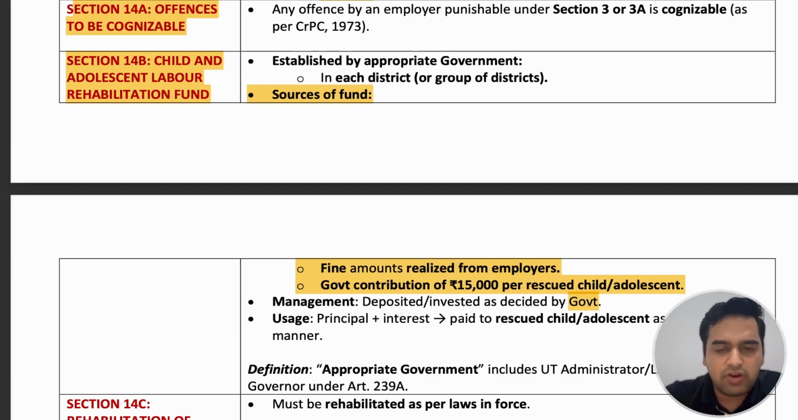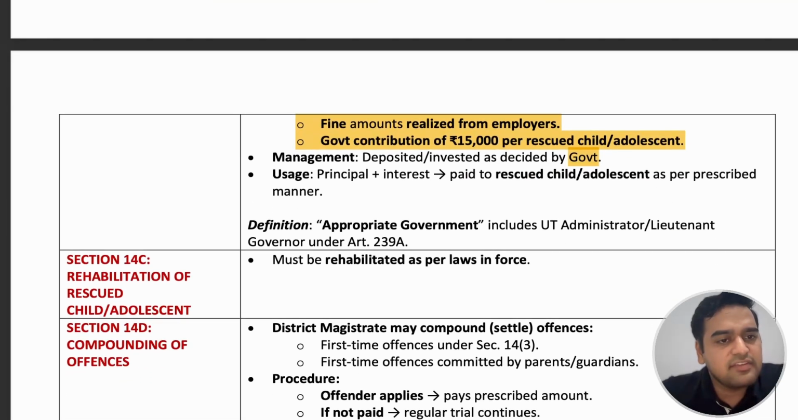The usage is that the principal plus the interest is paid to the rescued child or adolescent at the prescribed norm. Whatever money is there in the fund, whether it is fines plus the government contribution, the total of principal plus interest is provided to the rescued child or adolescent, who can use it for their own welfare and betterment. The definition of appropriate government also includes any union territory's administrator or lieutenant governor under Article 239AA, that is for Delhi.